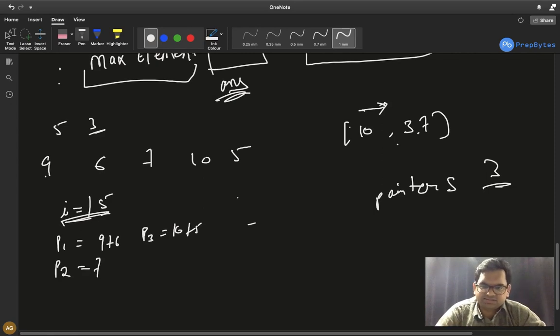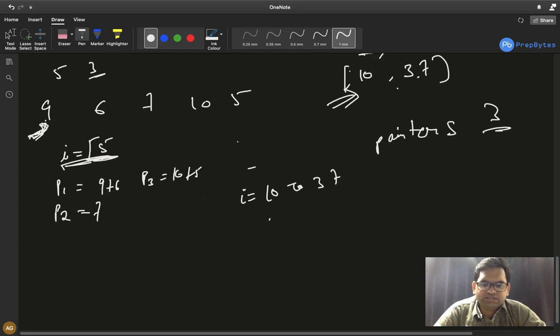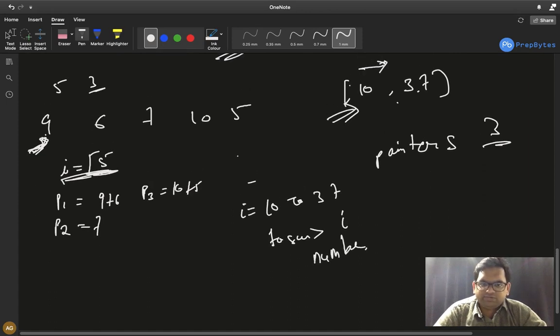Now for each search we traverse our array and we find out how many painters we need. Whenever the sum of the elements goes beyond i, in that case we need one more painter, correct? So that is order of n to run the loop, and obviously order of n to run this range. That is, my i starts with 10 and it goes till 37, and for each i we check the sum. Whenever it is greater than i, we increment the number of painters required. So this range can be around n.